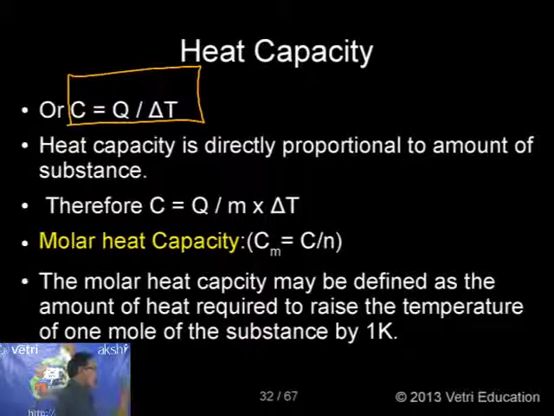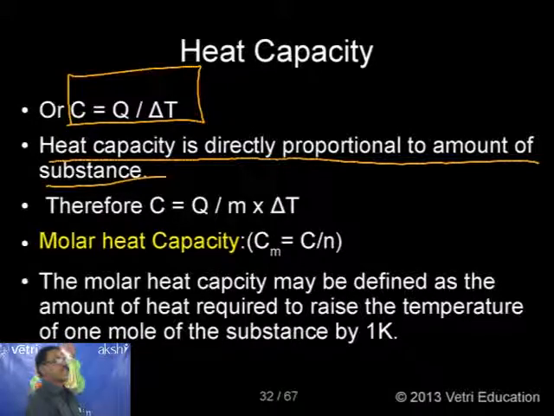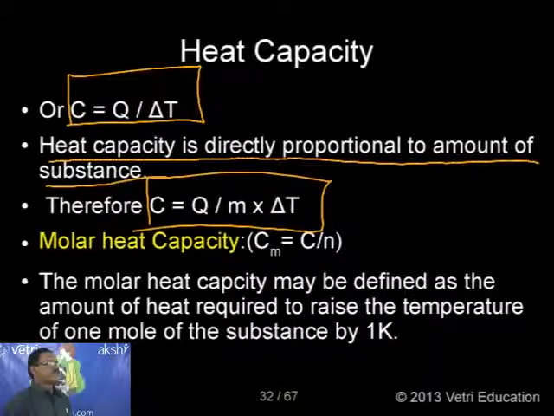So I already found that heat capacity C here is directly proportional to the amount of substance. It is directly proportional to the amount of substance. So by including the mass of the substance, I can rewrite this equation as C equal to Q by m into delta T, where m is the mass. Very interesting information. So I am introducing mass there.